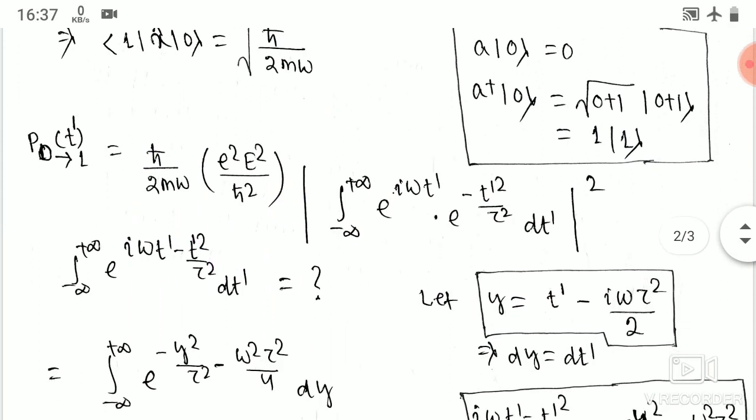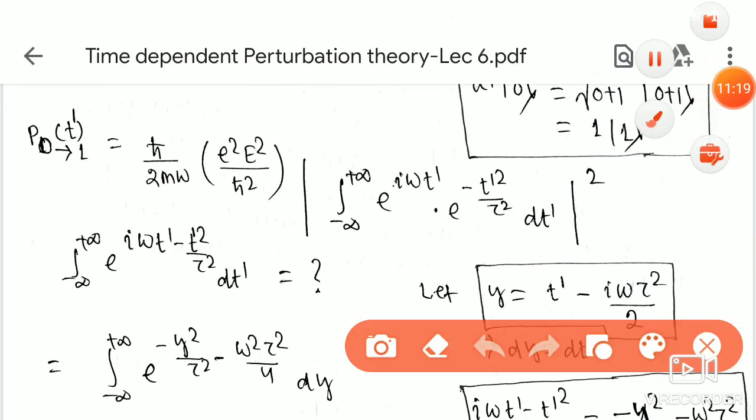So in the mod square we are only left with this integral, minus infinity to plus infinity exponential i omega t' into exponential minus t'^2 divided by tau^2 dt'. The main task is to find this integration. How to find it? So let's start.